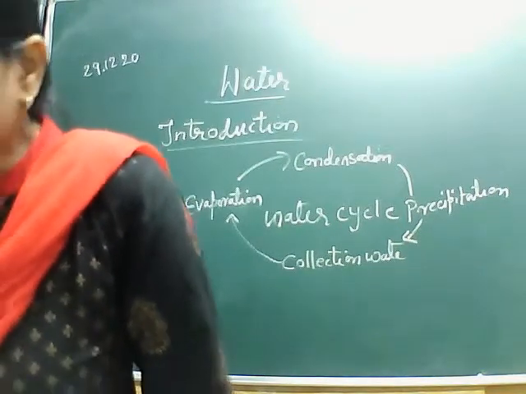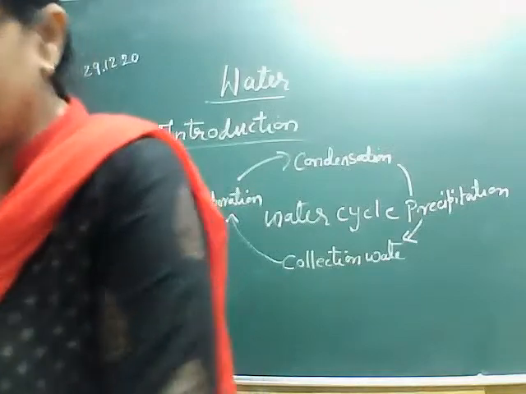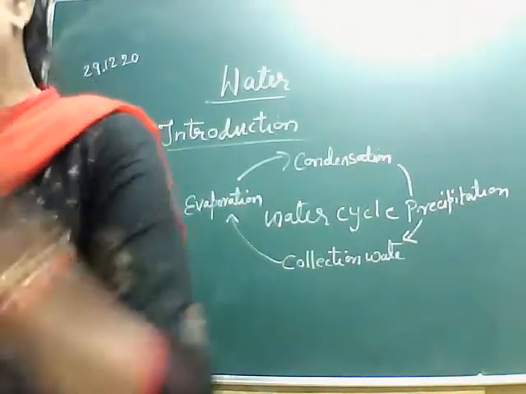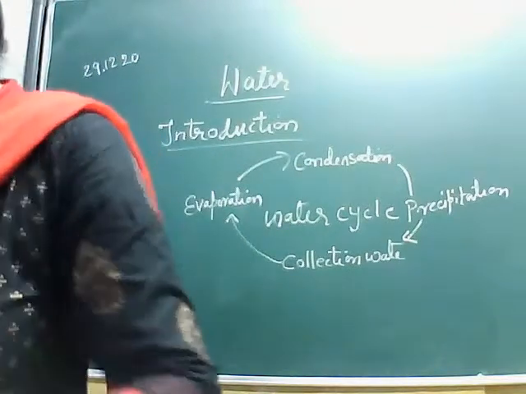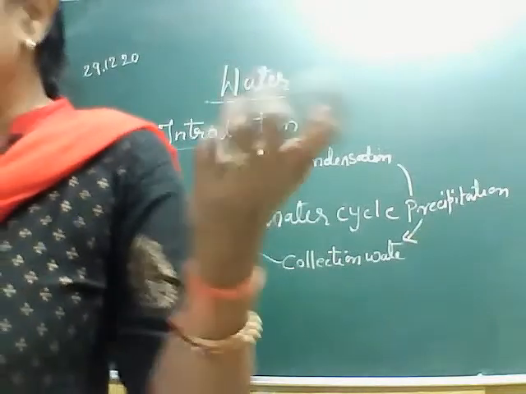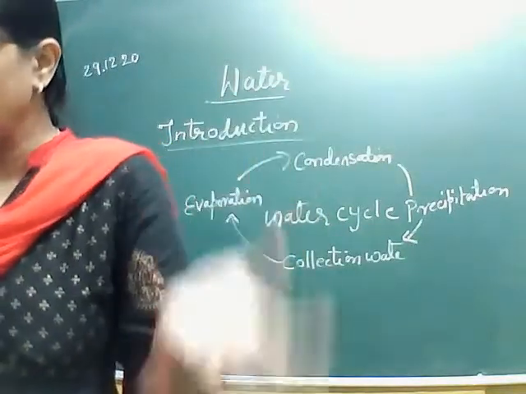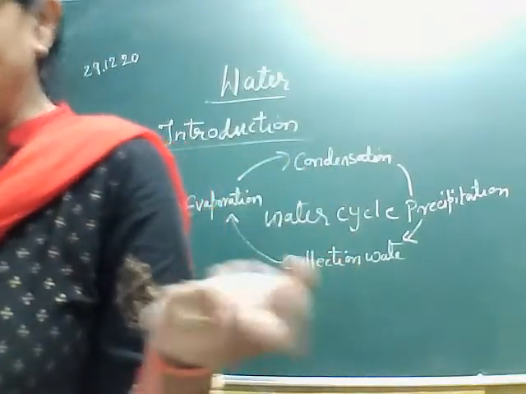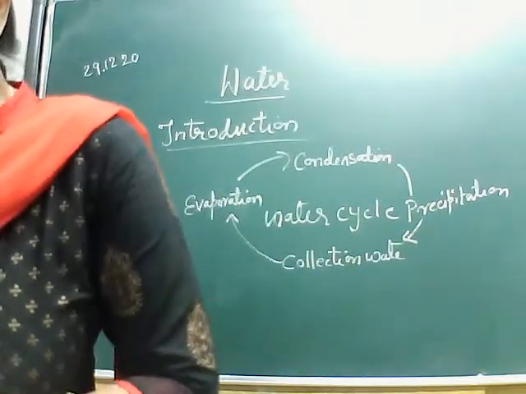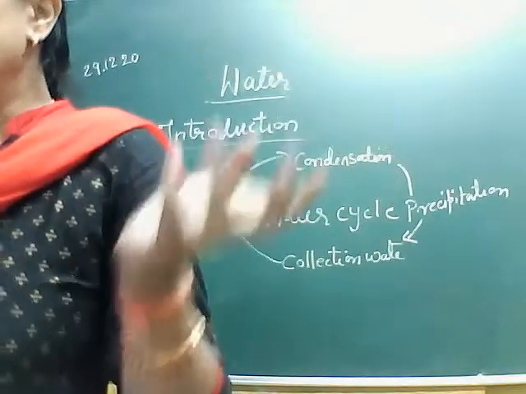Now, in the explanation: the sun heats and causes evaporation of water, which changes into vapor. Then the water vapor cools down, condenses and forms clouds. Then from there it may fall on the land or sea in different forms.